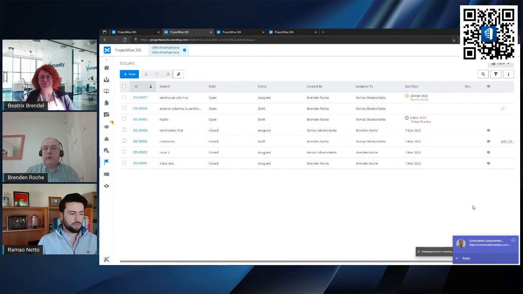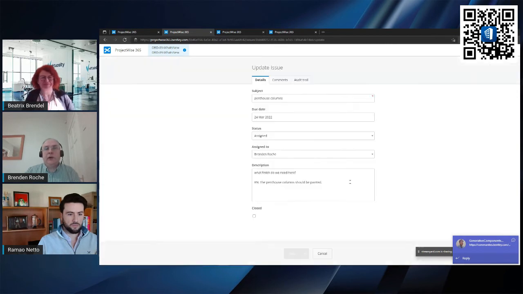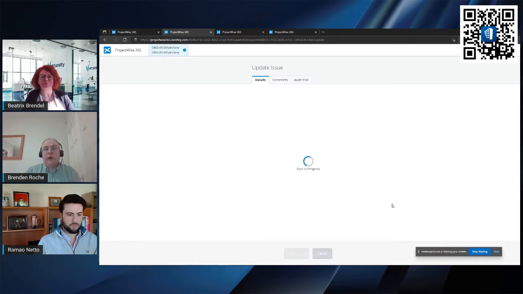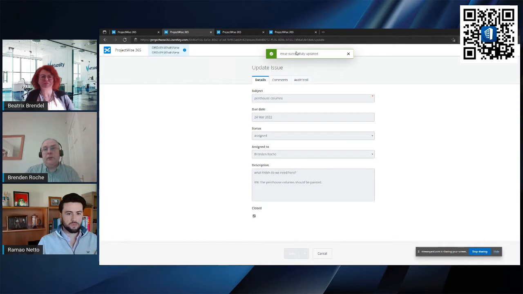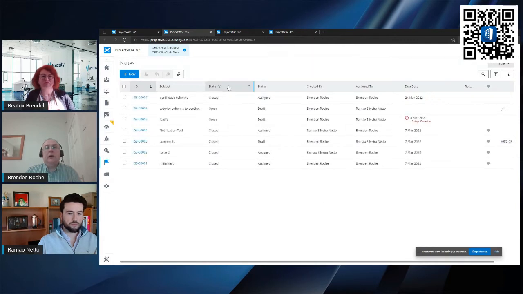Oops, sorry about that. I wasn't expecting that to pop up. Okay, so I'm just going to open up this issue for the sake of brevity. You can see Remo's put an extra column in there. He's put some details in the description. I can say, right, okay, I can close this down now. So I can just mark this closed, save that, and it's been updated, and I can now hit cancel. It takes me back, and that is now in the closed state.